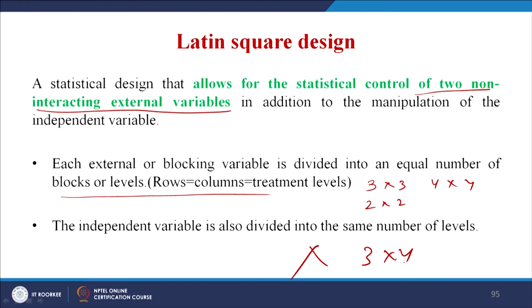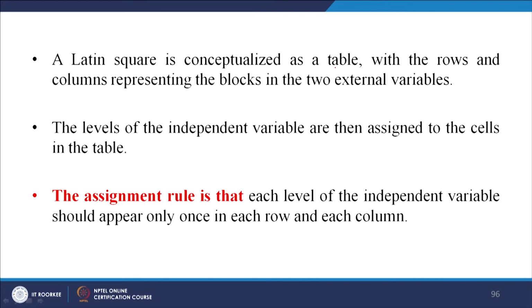That means, for example, the treatment in the last case was humor. So, some humor, all humor and no humor, right. A Latin square is conceptualized as a table with the rows and columns representing the blocks in the 2 external variables. So, we explained the labels of the independent variable are then assigned to the cells. The assignment rule is that each label of the independent variable should appear only once in each row and each column. You cannot repeat it.